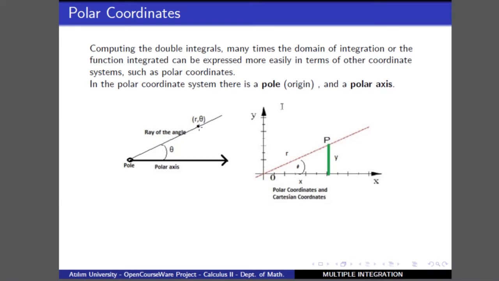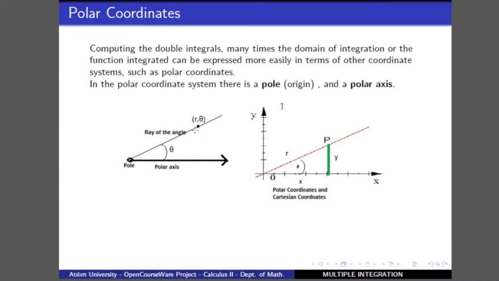This length from the pole, that's the origin, to this point is represented by r, and theta measures the angle in the counterclockwise direction from the polar axis, and any point on the ray of this angle is represented by r and theta.